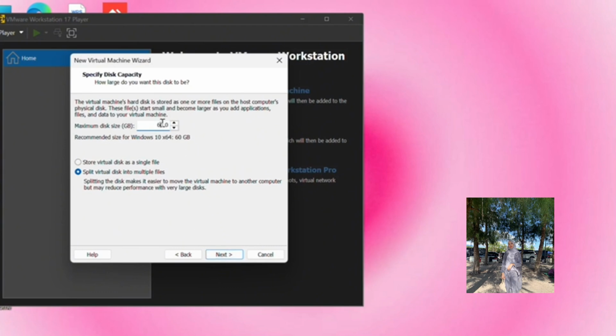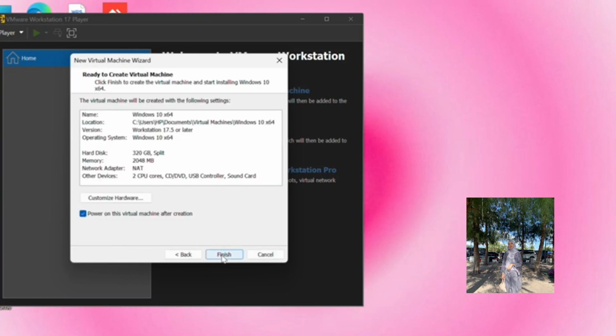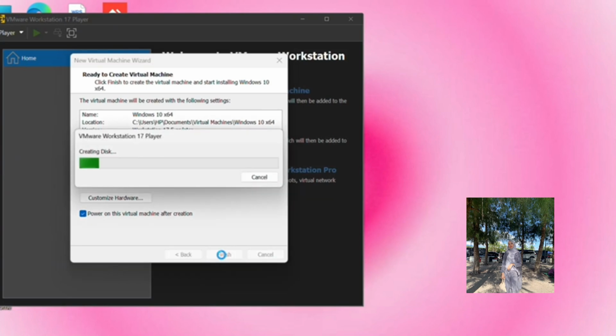At the max disk size, you have to change it to 320.0 and then click Next, and then click Finish, and we have to wait.